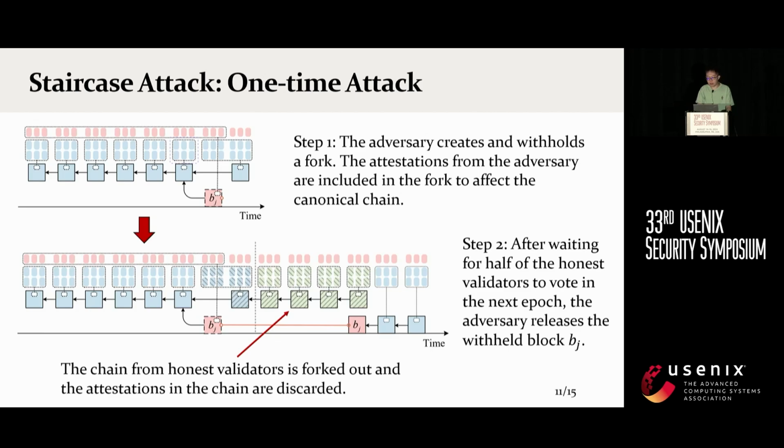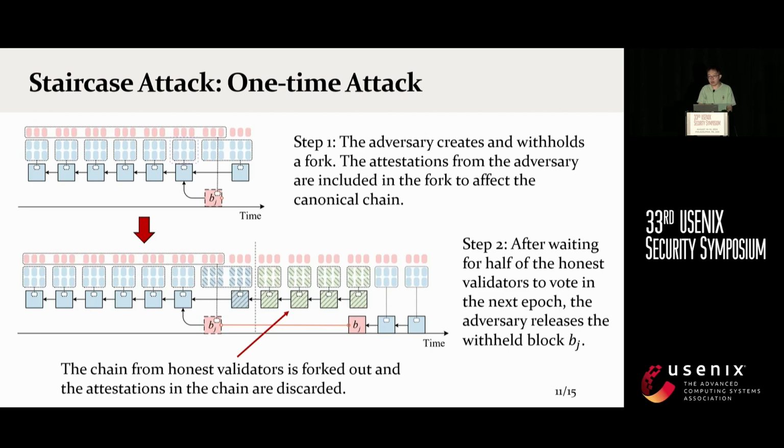First, the adversary creates and withholds a fork as the red square block BG. In addition, the attestations from the adversary are also withheld and not released. Instead, these attestations are included in the created fork. Therefore, the number of attestations included in the created fork is more than the number of attestations included in the original fork. So the second step is waiting for an opportune time to release the withheld fork.